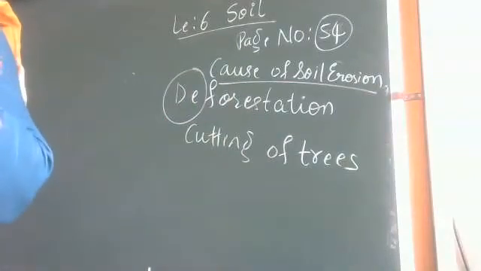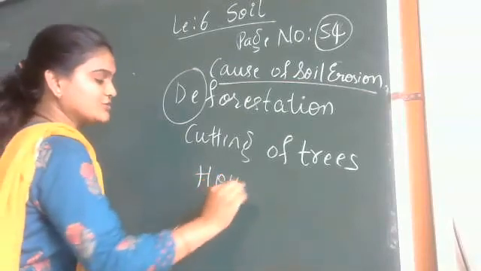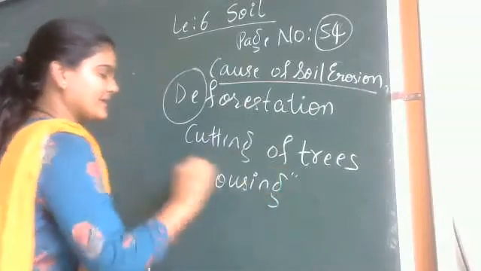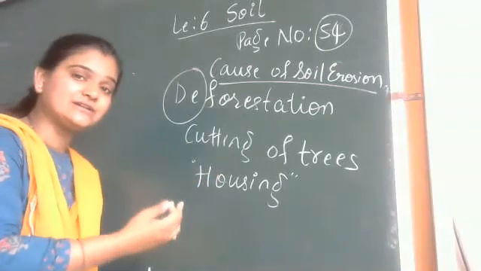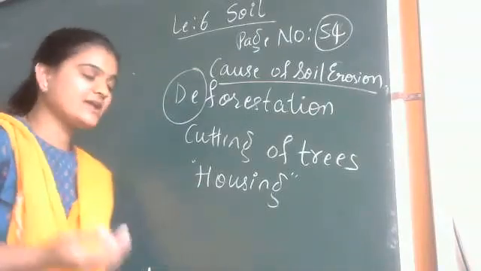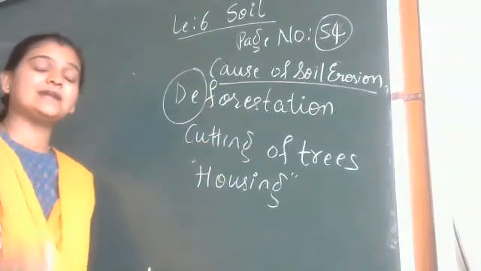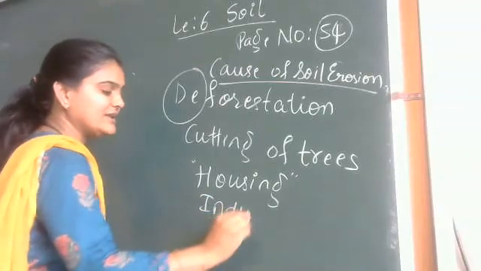Next, even for human activities such as building of houses, that is housing, we are going and capturing the places which are meant only for the animals. Now we are not having place. So what are we doing? We are cutting off the forest, cutting down the trees, and going and taking the shelter where the animals stay. So we are doing deforestation for housing, and for the setting up of industries as well.